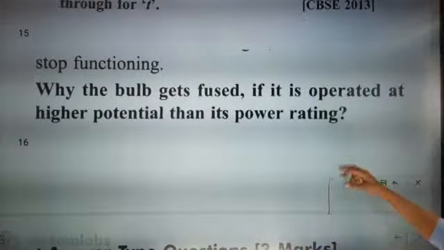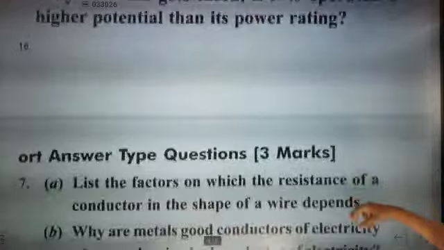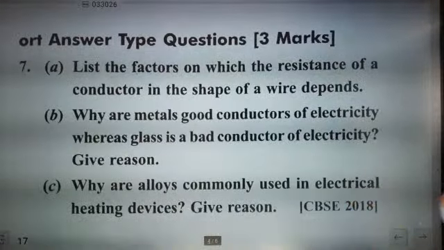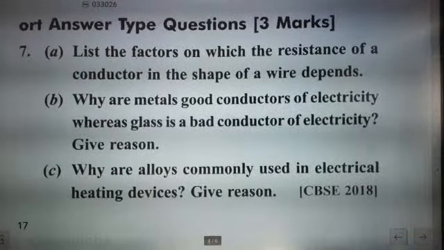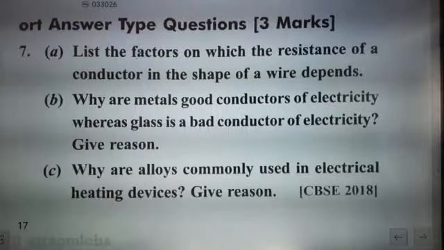Okay. Now the next question is this one. List the factors on which the resistance of a conductor in the shape of a wire depends. This is exactly the question which came in CBSE 2018. I have compiled all these questions that are exactly known.